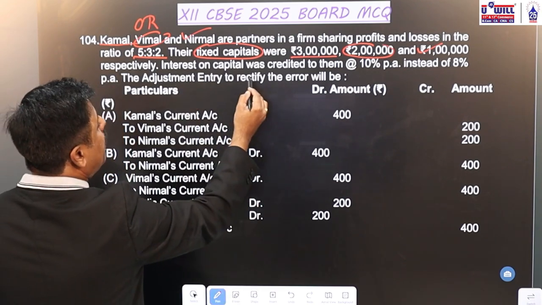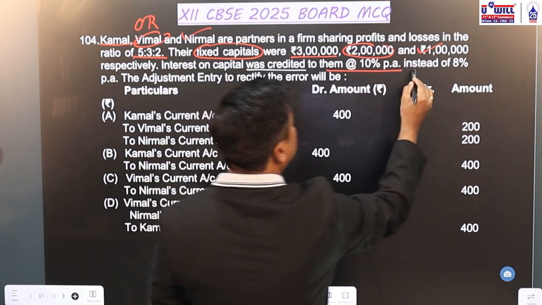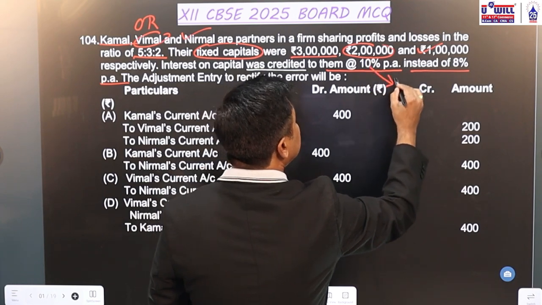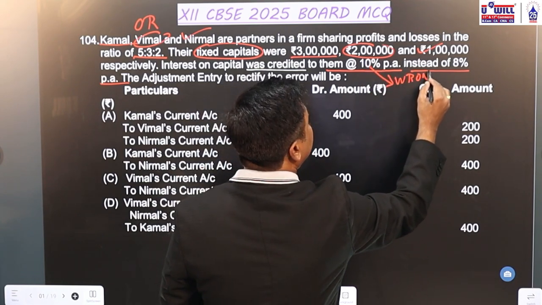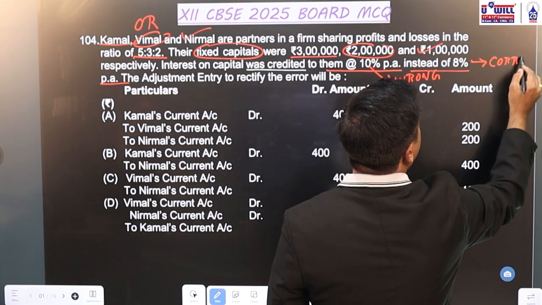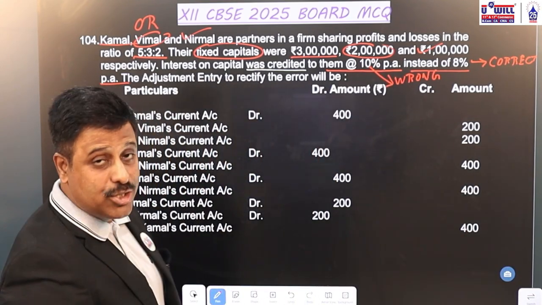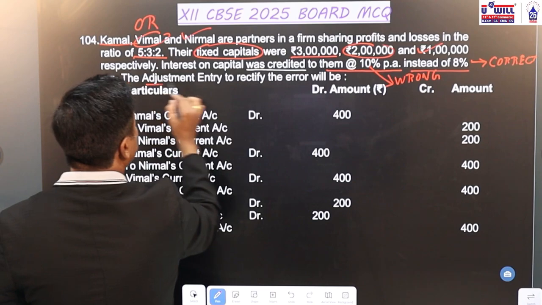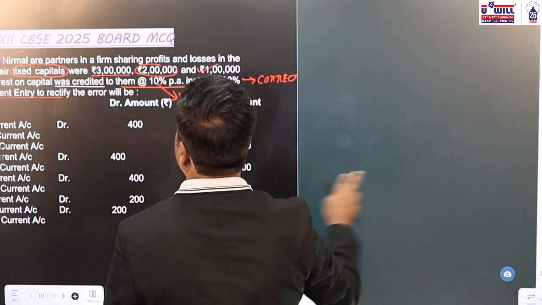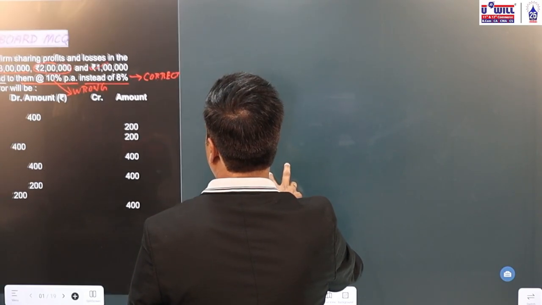Now interest on capital was credited to them at 10% per annum instead of 8% per annum. Credited at 10% means that is the wrong interest we have provided. Instead of 8% means that is the correct interest we should have taken into consideration. So it is a question of past adjustments. Pass the adjustment entry to rectify the error. Now how do we solve such questions? Basically, we make the columns of debit and credit for each partner and then we solve such questions. Let us do it that way.